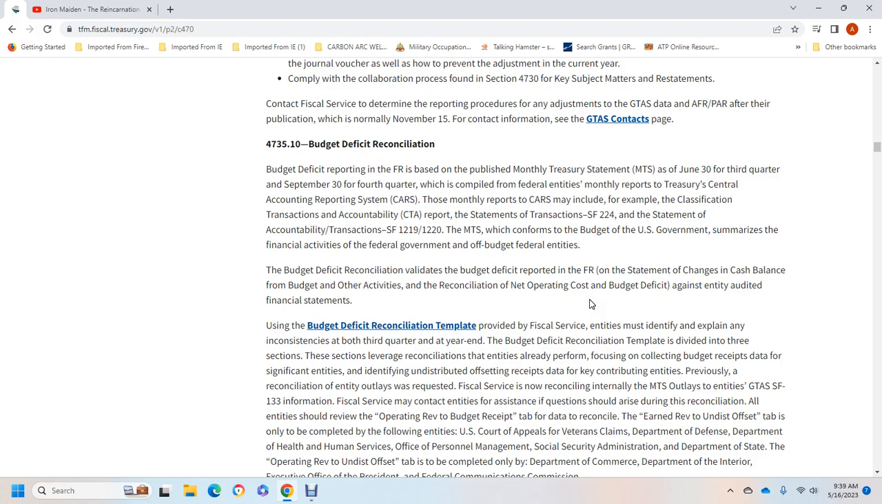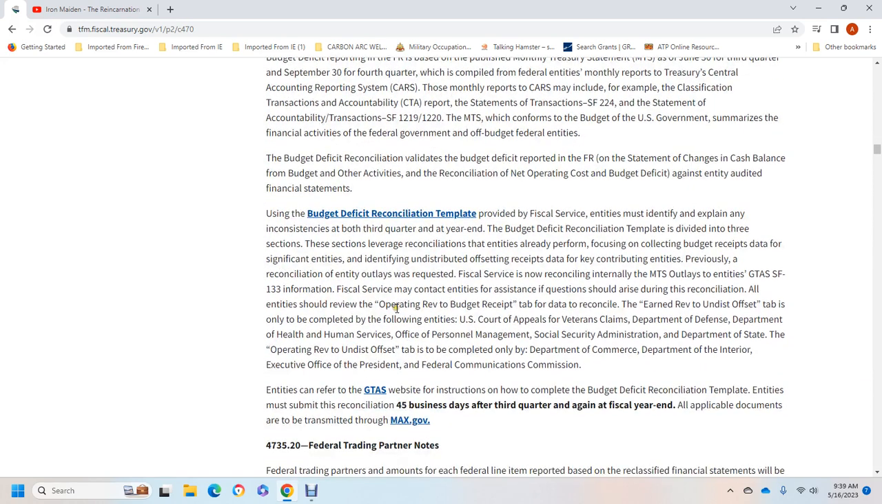The MTS, the monthly treasury statement, will conform with the budget of the U.S. government, summarized with the financial activity of the federal government, the budget of federal entities. But a deficient of the reconciliation validity of the budget, the deficient of the report of the financial report for the statement of the change of the cash balance of the budget, other acts for the reconciliation, net operating costs, budget deficiency against any audit of the financial statement.